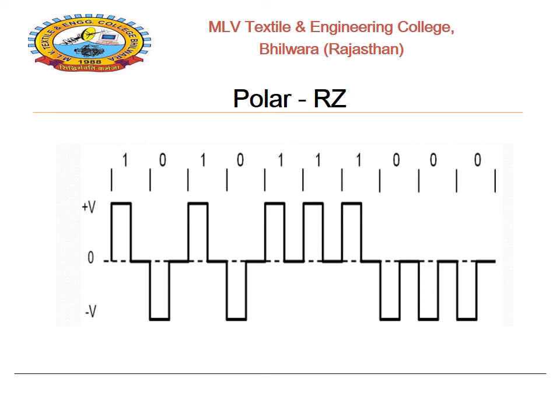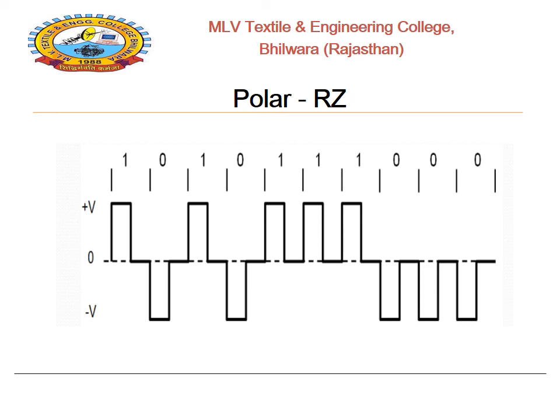Next, for the bit 0, the pulse will be related to minus V, the negative side of the ground level, and after half of the TB duration, the pulse will return to 0. So that's why it is known as return to 0. Because half of the duration, the pulse will return to 0. So 1 represents the upper side voltage, 0 represents the lower side voltage, and the waveform is represented by this formation.